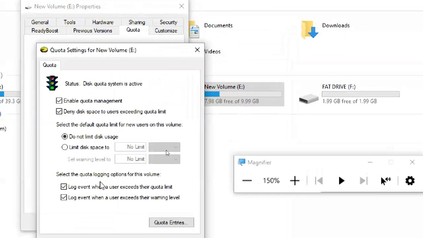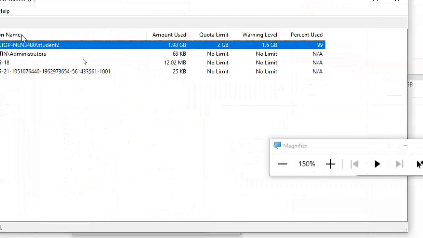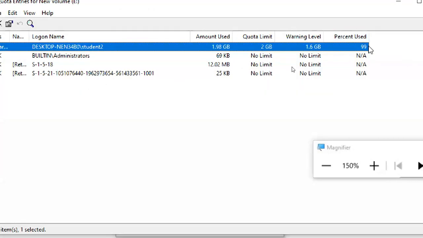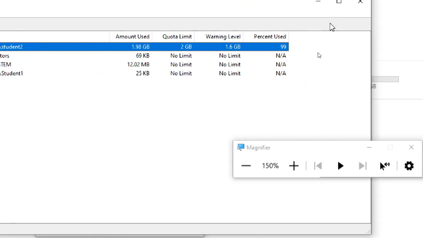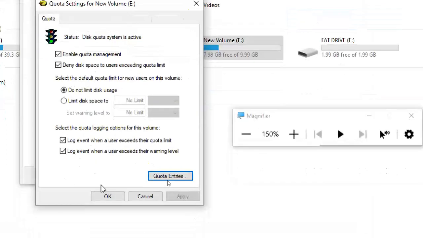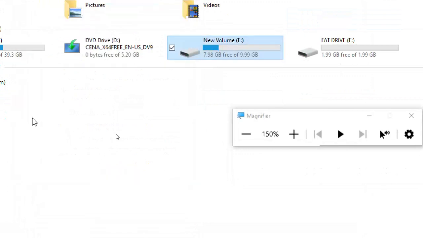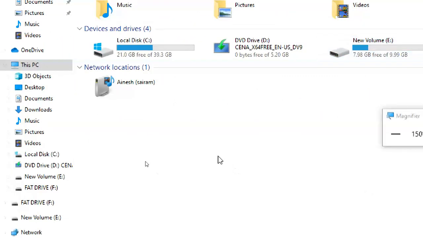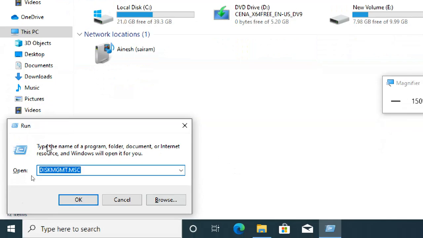Quota settings, quota entries. See, 99% used. Amount used 1.98 GB, limit is 2 GB, warning level is 1.6, and percentage used is 99. Also we select these events, right? So these events can be written in the event viewer. So I'm going to event viewer.